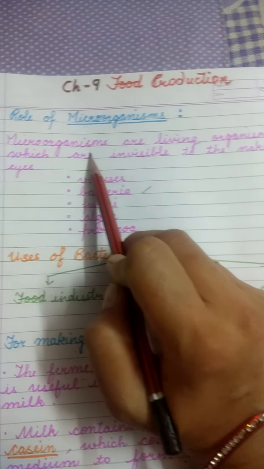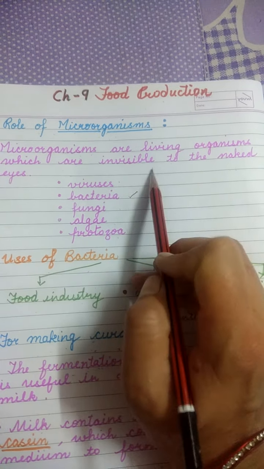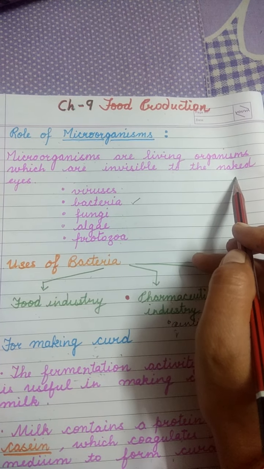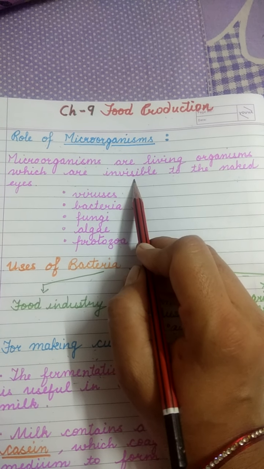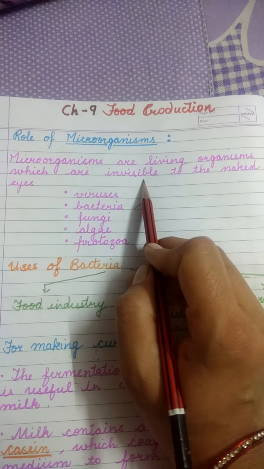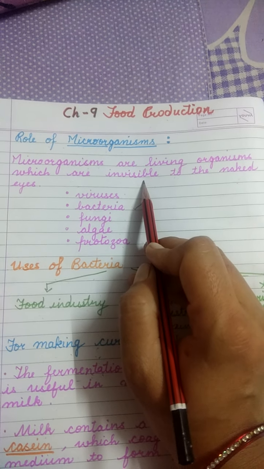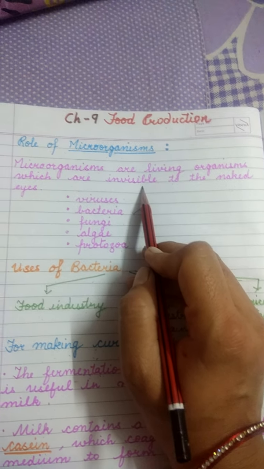So, what are microorganisms? You all know they are living organisms which are invisible to the naked eye. What do you mean by invisible to the naked eye? It means you cannot see them without any aid. What aid do you use to see microorganisms? Yes, you are right. We use a microscope to see the microorganisms.